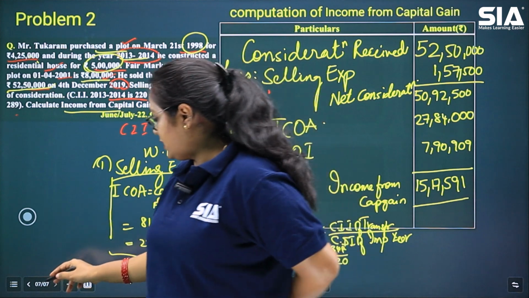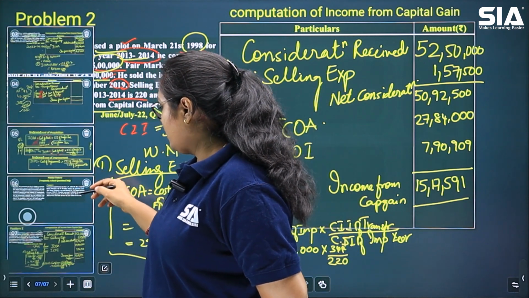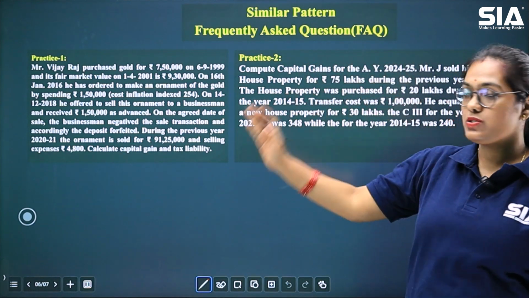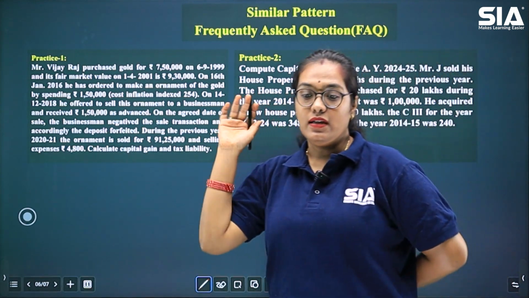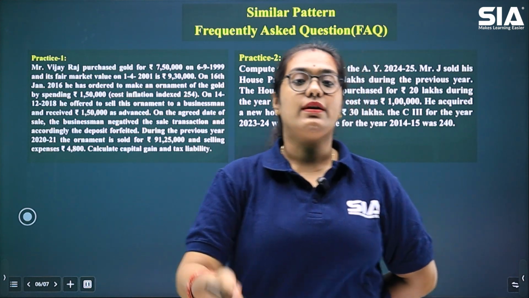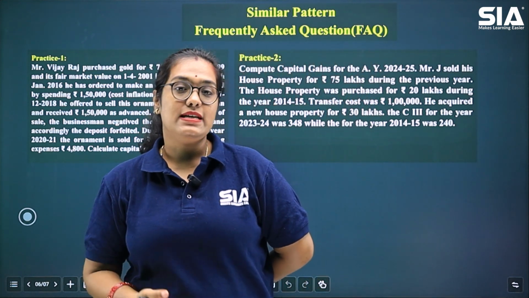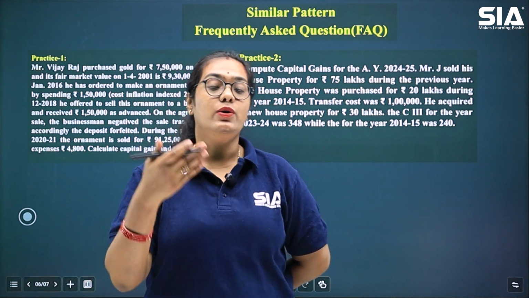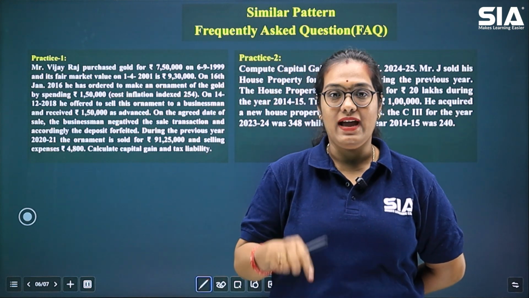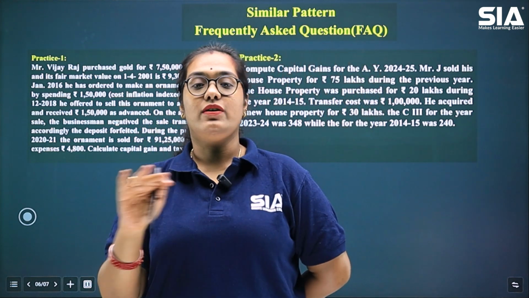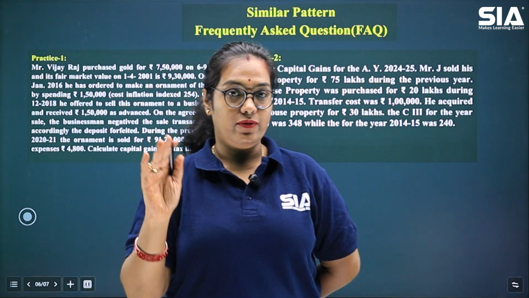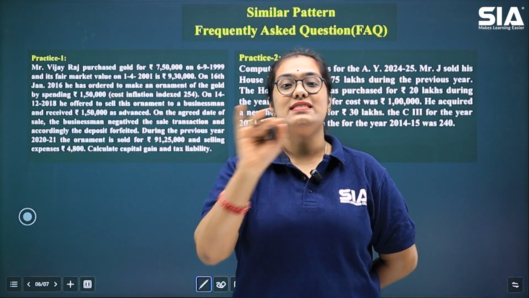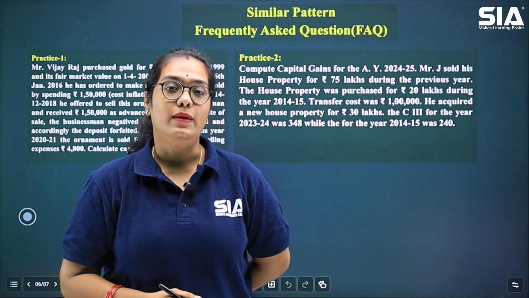These are some practice problems which you can practice so that you understand the concept even better. These are 2 practice questions. This will help you understand the topic even better because you will be solving it by yourself. These are the types of questions which will be asked in your exam. Do practice well. The only thing that you need to remember is that small pro forma and those formulae. Rest, everything is sorted, right? If you have a calculator in hand and you remember this pro forma along with the formulae, it is easy to solve problems asked on income from capital gain.